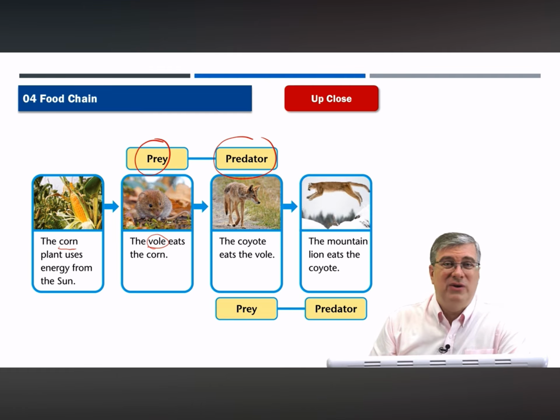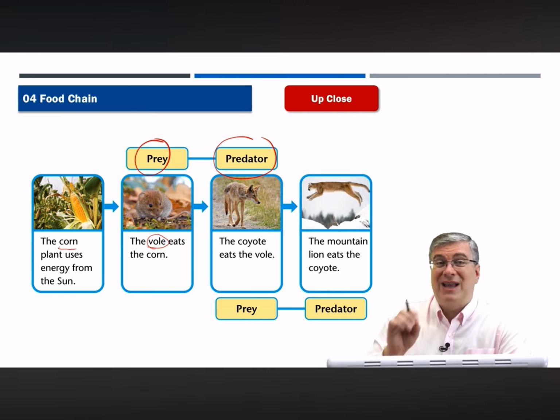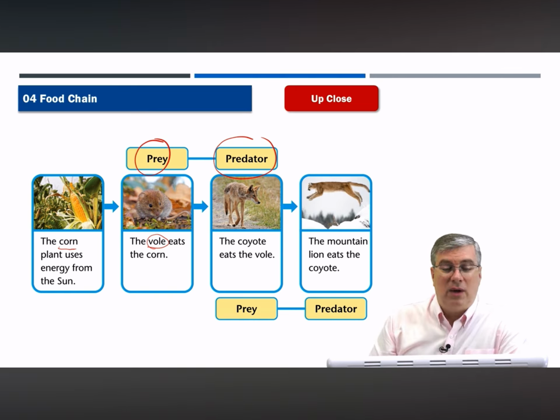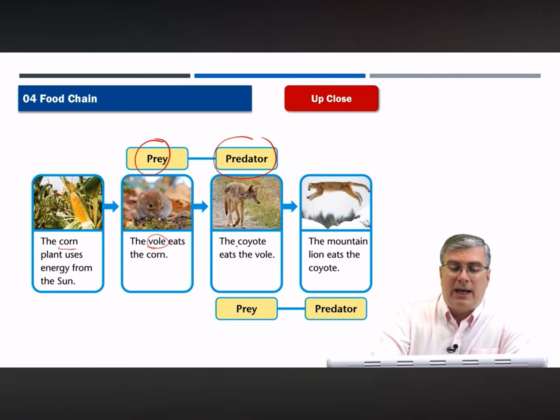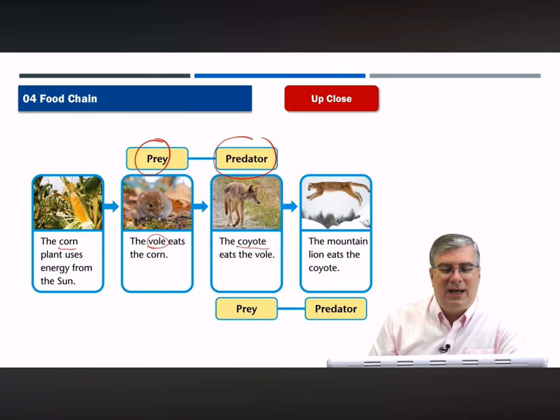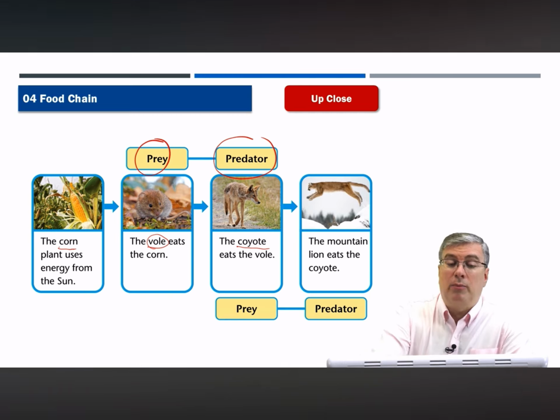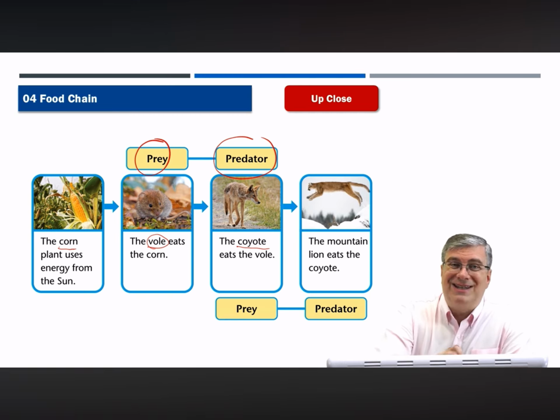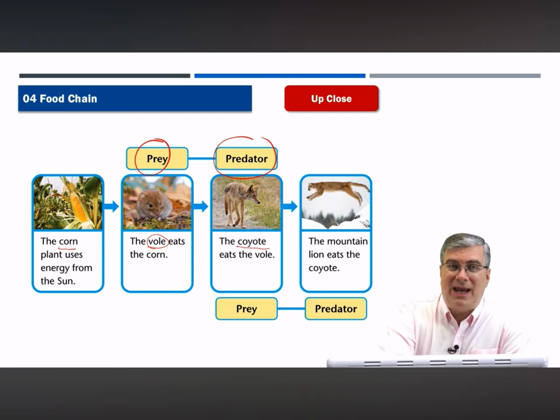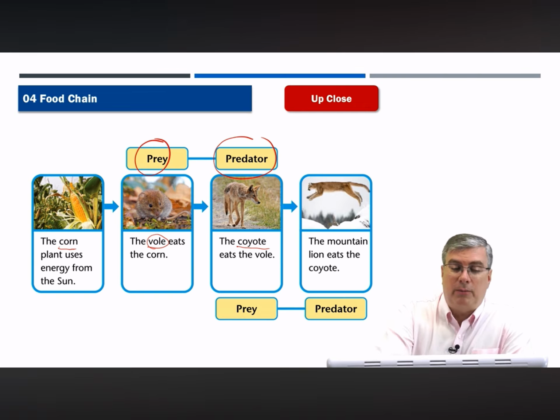And like I said, farmers don't like these types of mouse-like creatures, so they do like to have owls around that will eat the vole. But in this food chain, we're looking at the predator. What is the predator here? The coyote. Coyotes are very smart animals, and they will eat a lot of different things. And of course, they will eat the small mice that eat the corn, so they are a predator. The vole is not a predator. It does not eat other animals. It eats plants. But it is hunted by other animals like owls or coyotes, so they are prey.